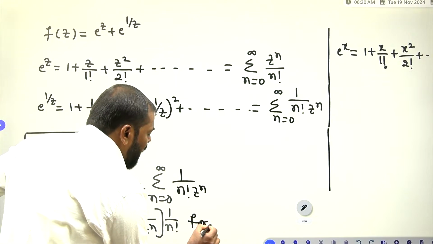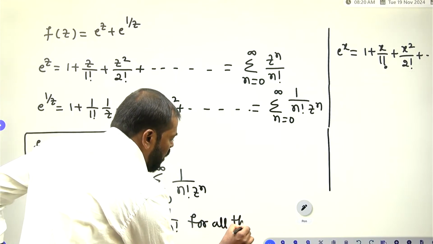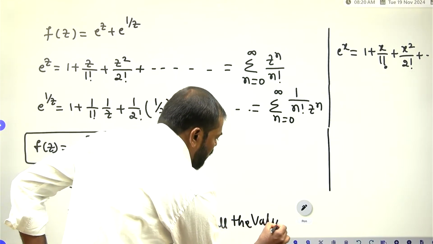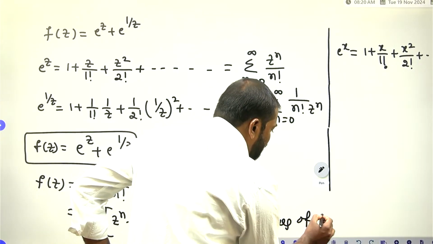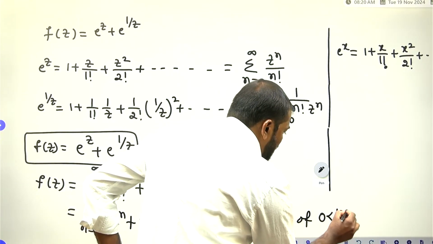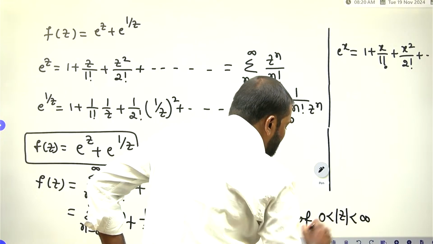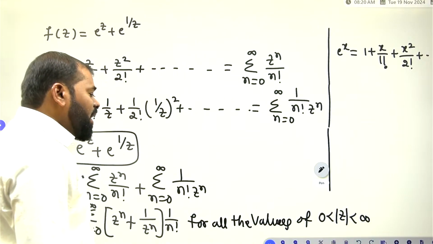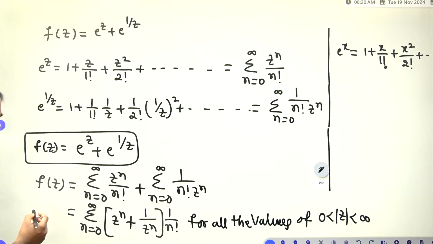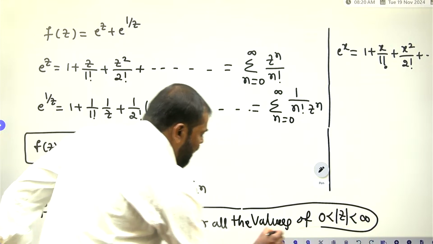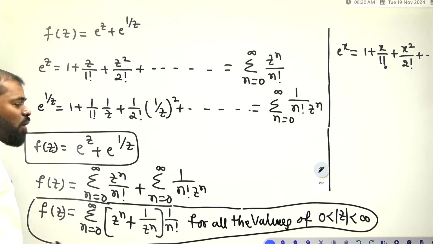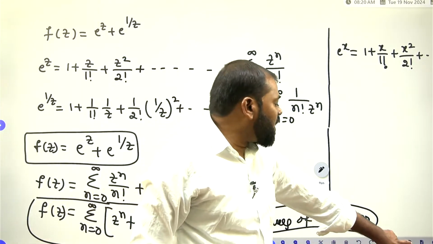What do we write for the values of z? For all the values of z, 0 is less than modulus of z is less than infinity. This is your answer, f of z. This series we call a Laurent series. Now check the options.